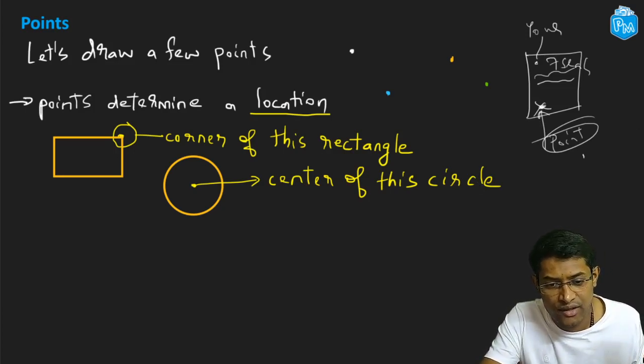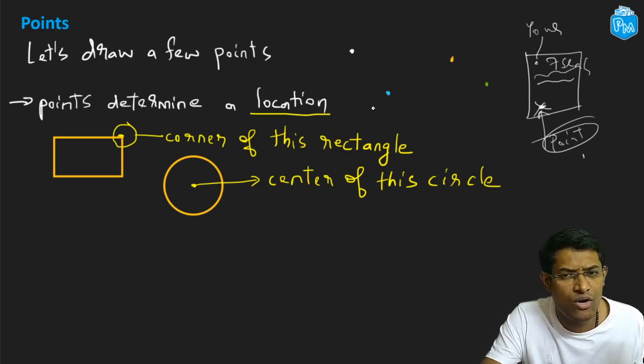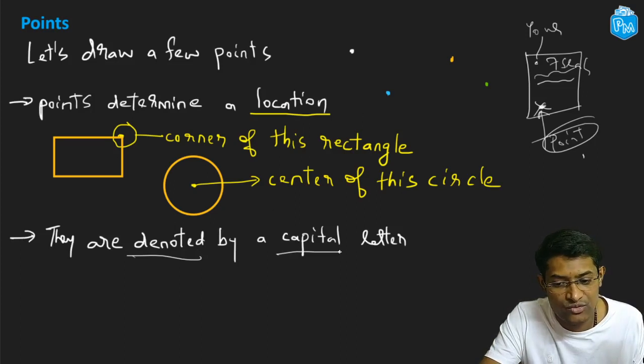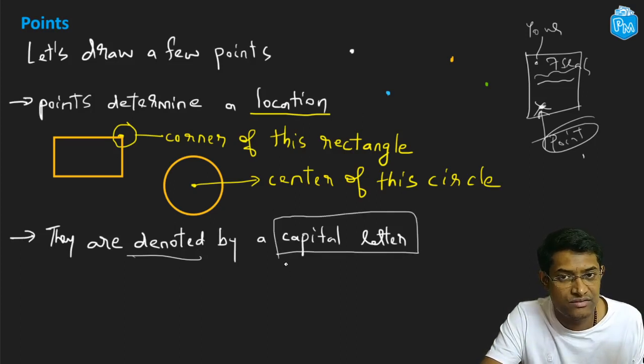All right, now suppose we have these points over here. How do we call them? We need to give them some name, right? So let's see. We can note that points are denoted or named by using capital letters. So let's use that. I can call this point A, this is point B, this is point C, and this is point D. All right.